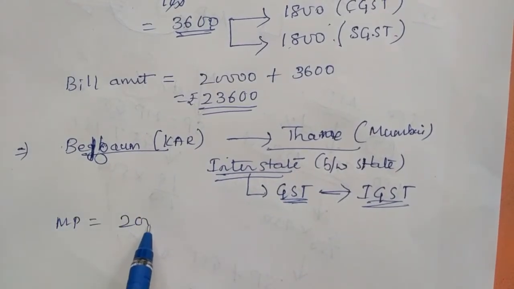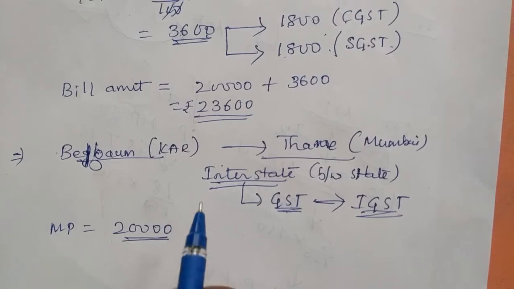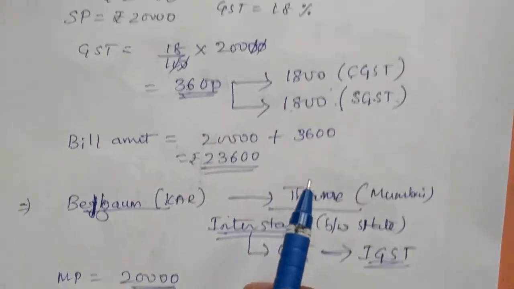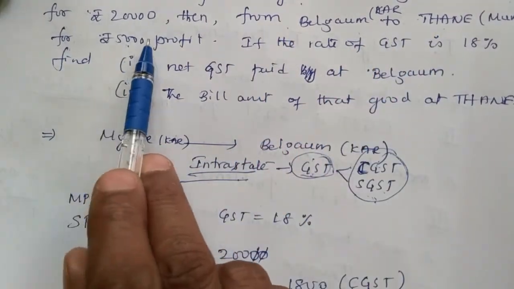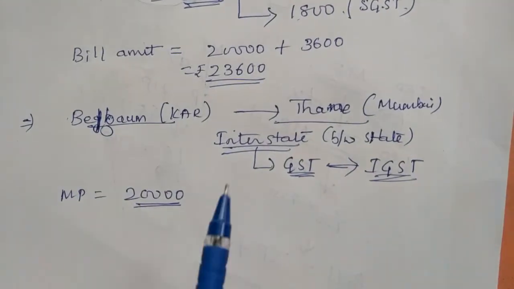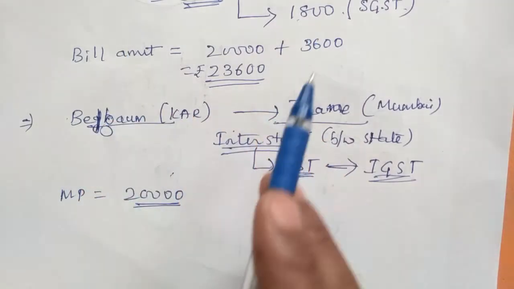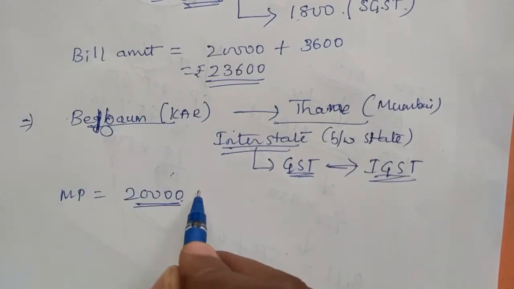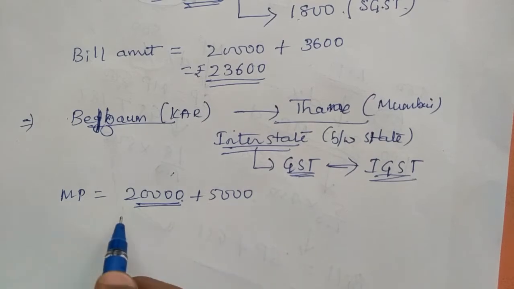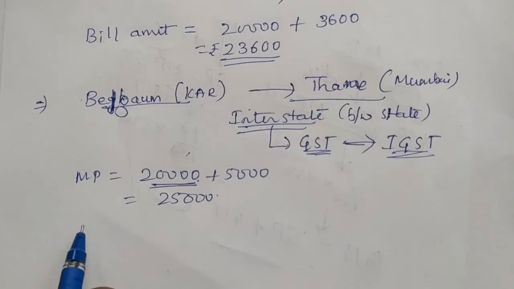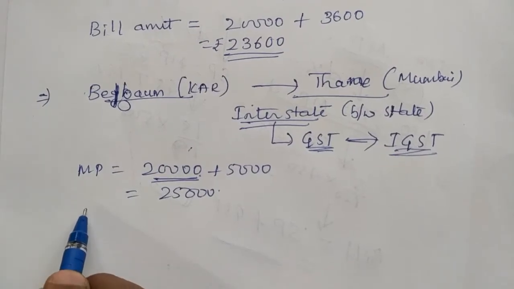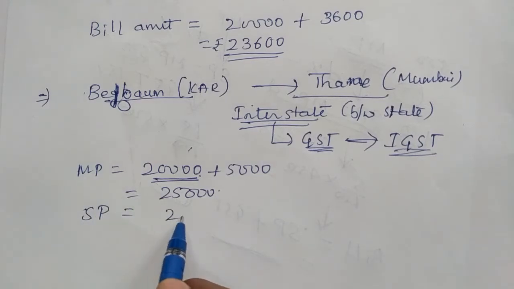So we go for first, market price. What was the market price? Already that good rate was 20,000. At the same time, they sold for 5,000 profit. Look here, from Belgaum to Thane for 5,000 profit. What is the meaning? 5,000 profit means already Mysore to Belgaum it was 20,000. Now with 5,000 profit, they are selling for 25,000. Next, any discount? Check. Even in this case, no discount. If there is no discount, we have to buy for 25,000 only.